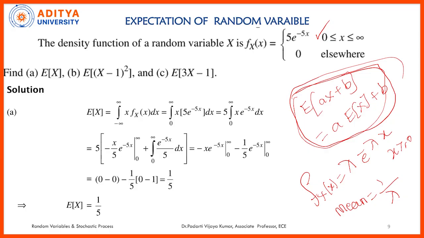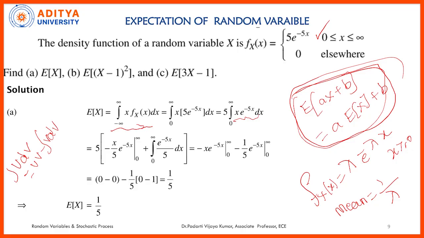So we are taking 5 into e power minus 5x. For a continuous random variable this is the formula. Now I am taking 5 outside, x into e power minus 5x. We are applying the rule, integral u dv is equal to uv minus integral v du.